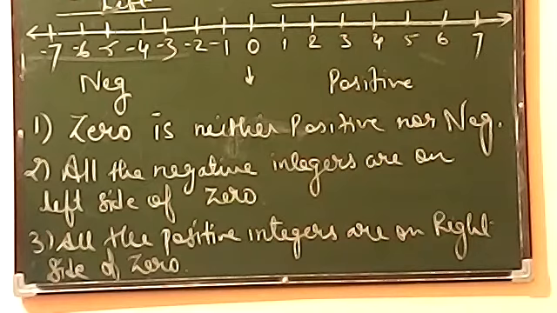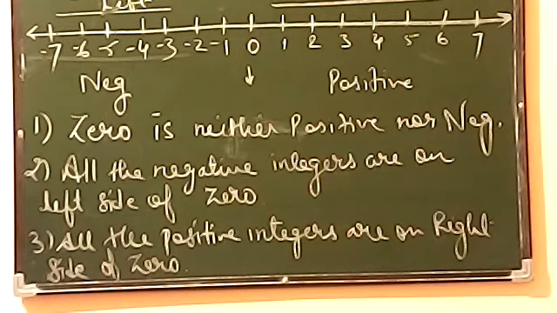0 is the only integer which is neither positive nor negative. Okay, whichever sign you need, you can put it with 0. Like if you need 0 with positive sign, you can make it. If you want to put negative sign with 0, you can put it. So as per your requirement, you can give the sign to 0. But usually, you don't have 0 as positive or negative. 0 is neither positive nor negative.